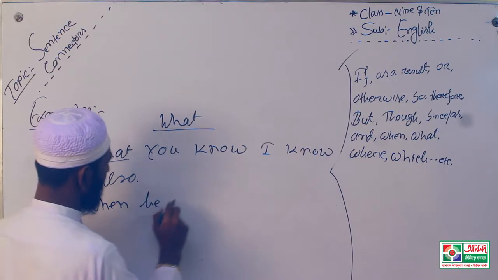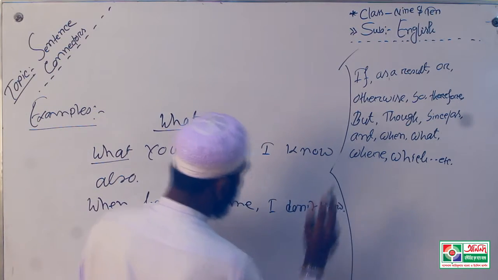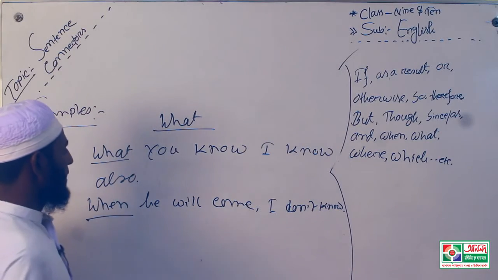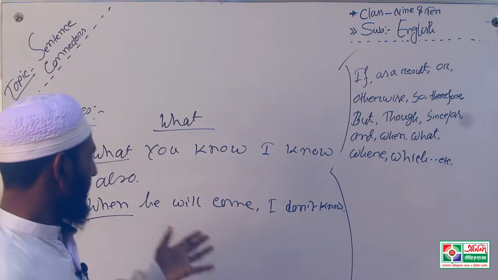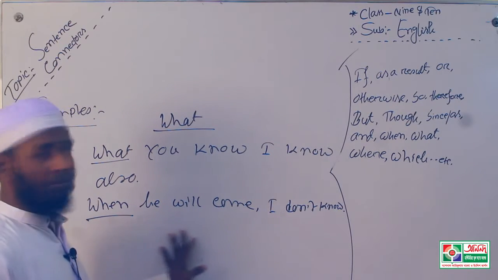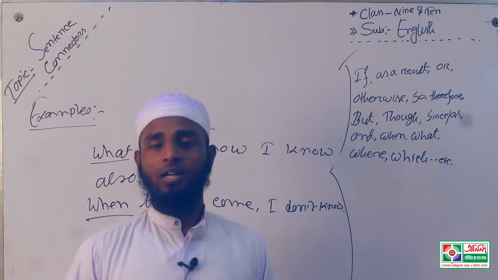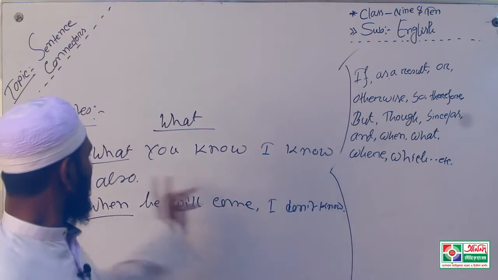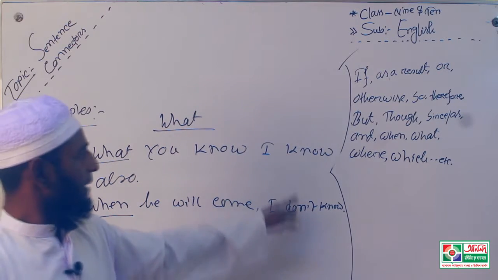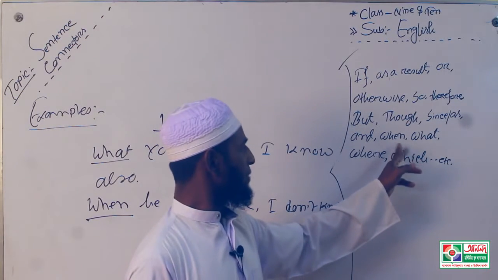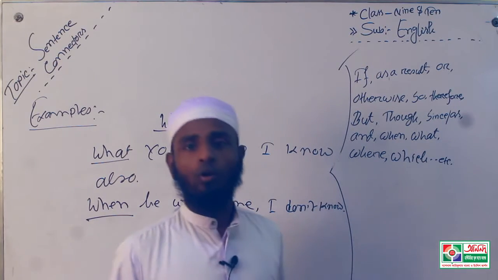When he will come, I don't know. That means his coming time, I don't know. Okay. What you know, I know also. And when you will come, I don't know. That means I have used two sentences by giving when and what.